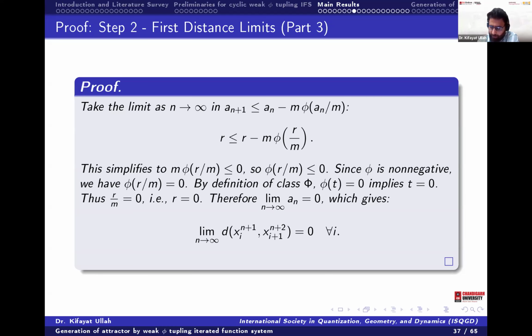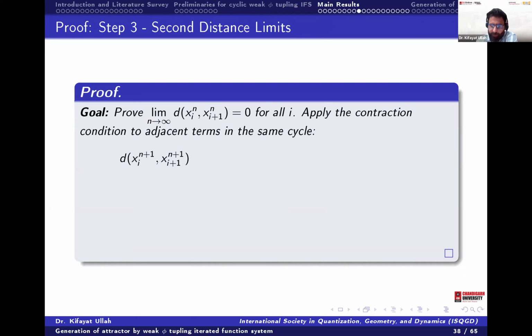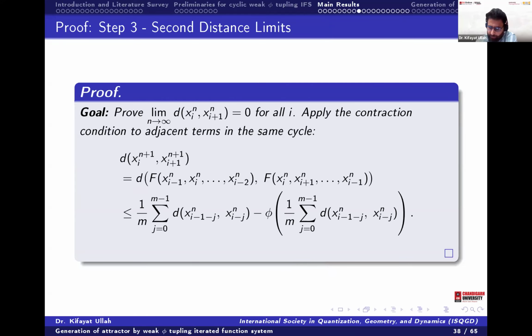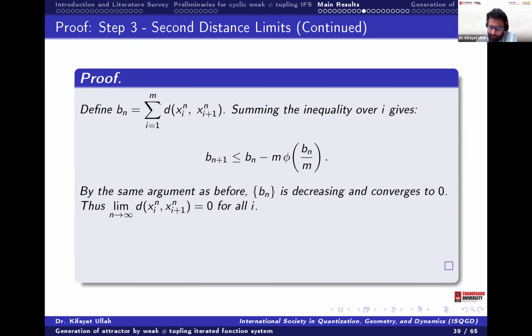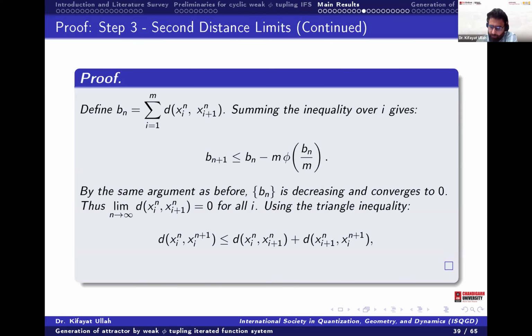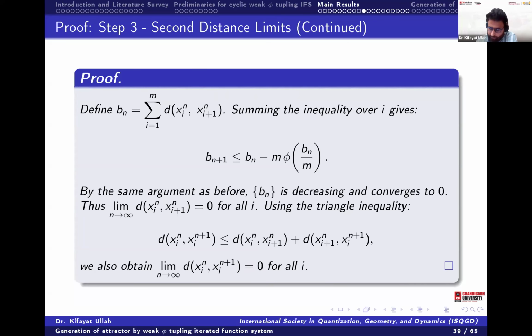Similarly, we now take the sum over b, that means the second term. So now we are taking the vertical distances between i and i plus 1. Taking n the same, you will again see by the same contraction property, the same property we are using, that it again converges to 0. Then by using the triangular inequality, it is less than or equal to the vertical one plus the horizontal one.